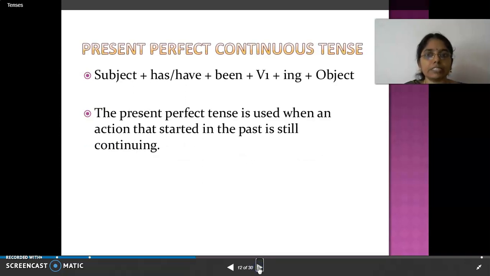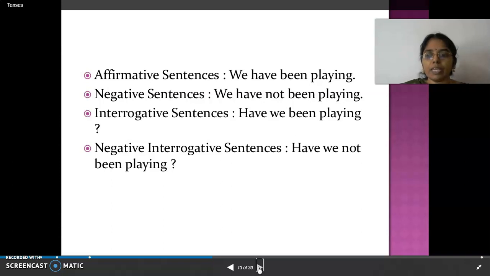Next comes present perfect continuous tense. You have subject, has or have been, V1 plus ing plus object. So this is the formula here: has or have plus been plus V1 plus ing plus object. Present perfect continuous tense is used when an action that started in the past is still continuing. So: we have been playing, we have not been playing, have we been playing, have we not been playing?